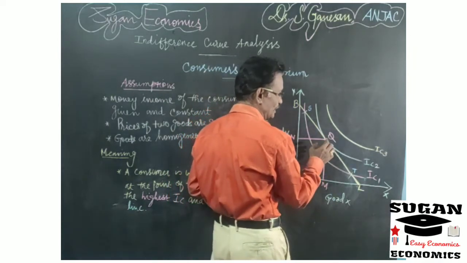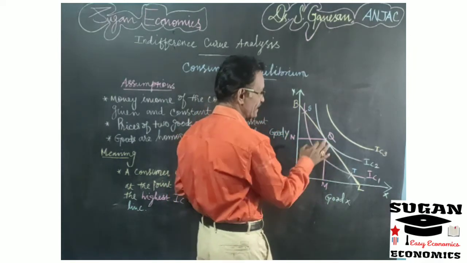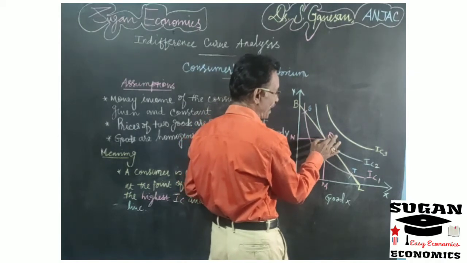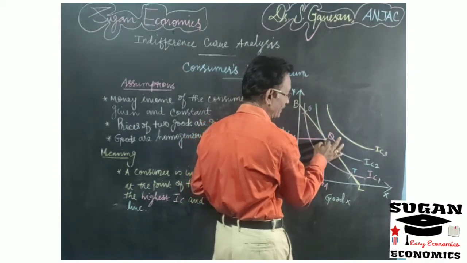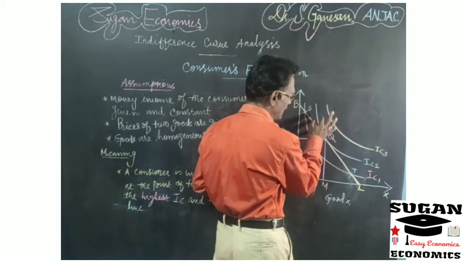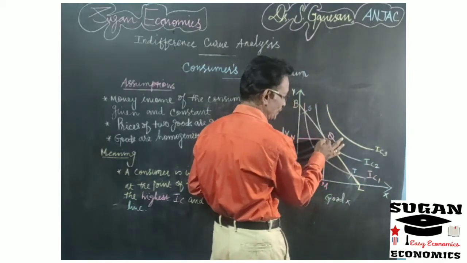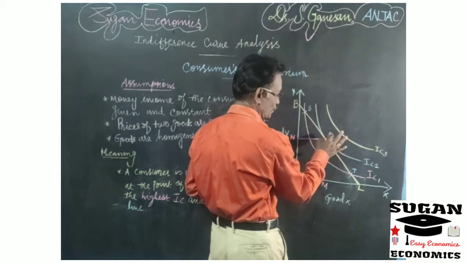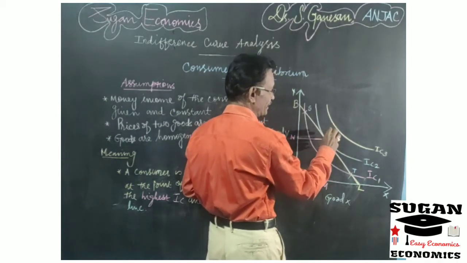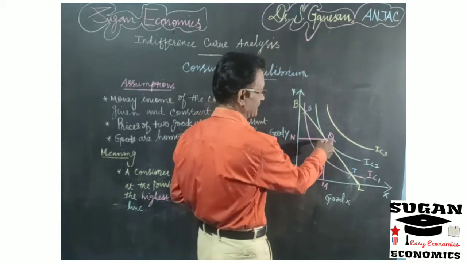So now the consumer is in equilibrium at point Q, because point Q lies on the budget line BL, and at the same time the higher indifference curve IC2 is tangent to the budget line at point Q. So Q is called the consumer equilibrium point or maximum satisfaction point.